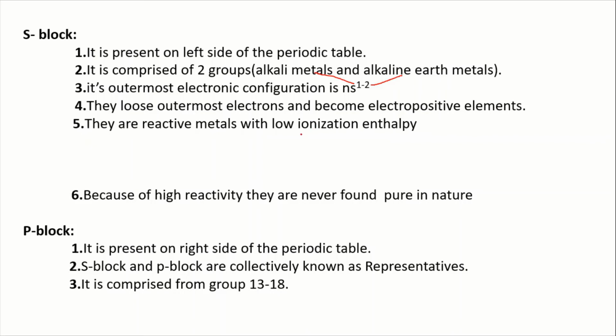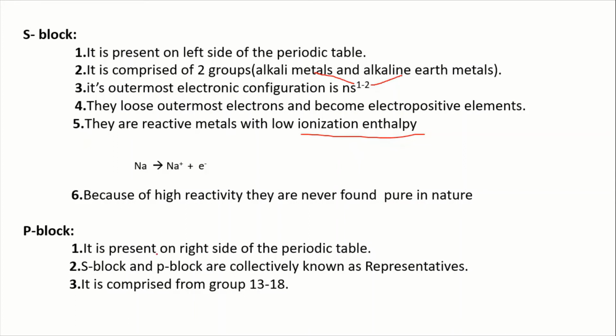So what is ionization enthalpy here? It is the amount of energy required to remove an electron from an isolated gaseous atom. So for example, there is a sodium atom here. So we apply energy on the sodium atom. Then it emits an electron and becomes a unipositive element. Because of the high reactivity of these groups, they are never found in pure state in nature.